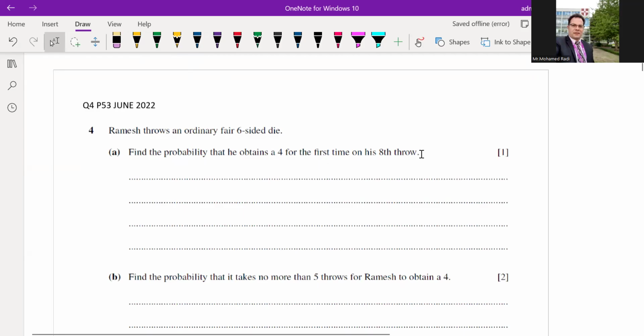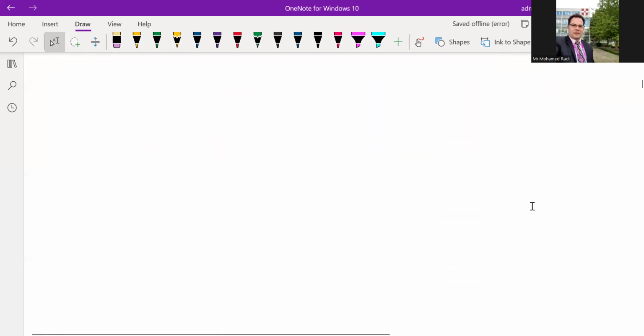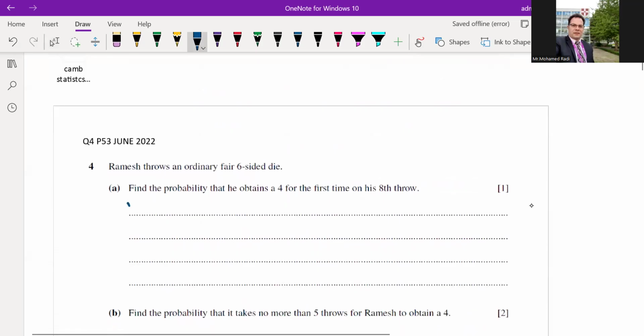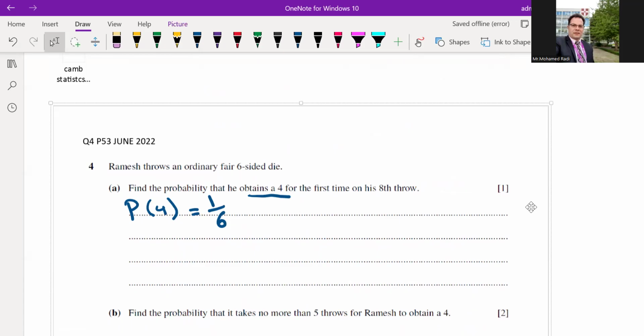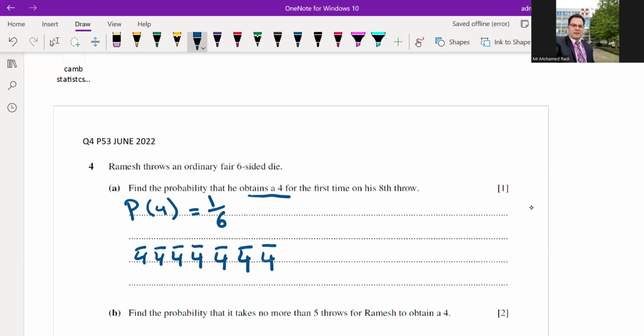Firstly, what is the probability of getting 4? The probability of getting 4 is 1 out of 6 because it's fair. For the first time on the 8th throw, this means not getting 4 in the first 7 throws, then getting 4 on the 8th. This means not get 4, not get 4, not get 4, not get 4, for how many times? 7 times. 1, 2, 3, 4, 5, 6, 7, then get 4.